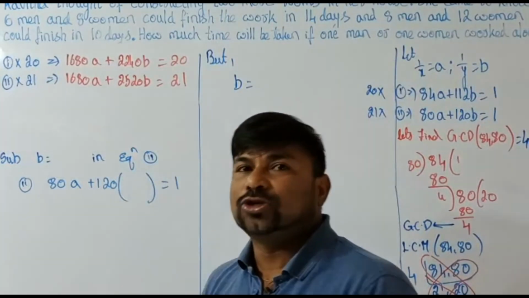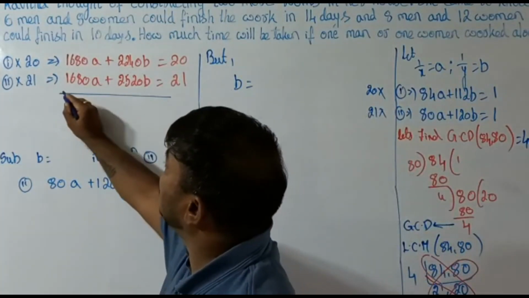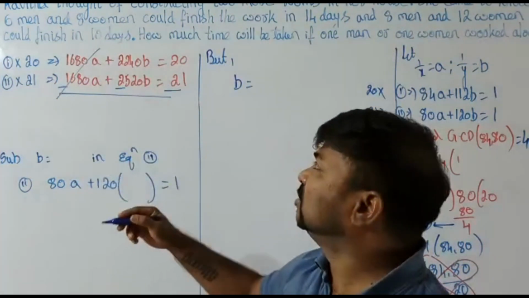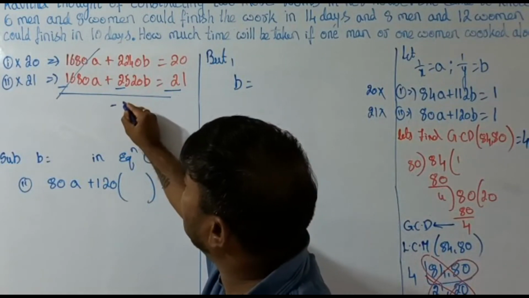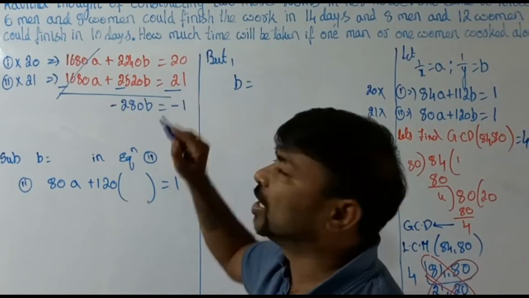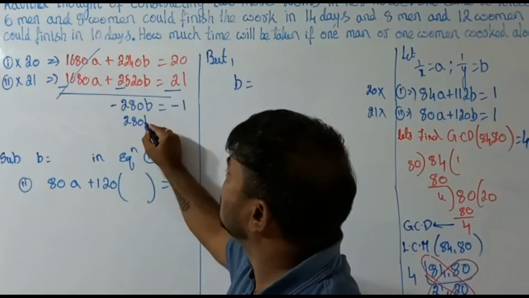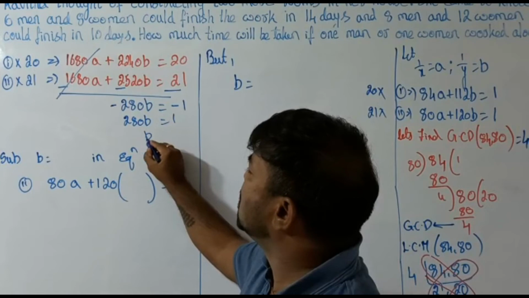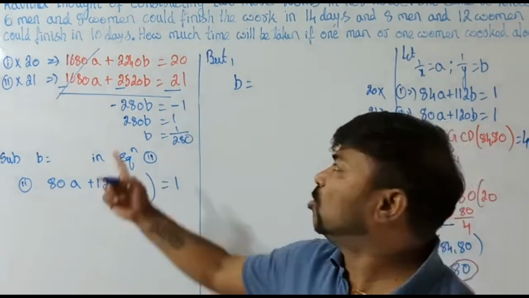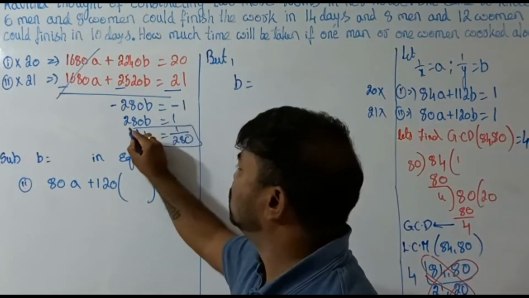Now, to eliminate using the elimination method, obviously we change the signs. We change the signs here. This gets cancelled, and if you check it out, it's minus 280b equals minus 1. We have multiplied with minus 1 on both sides. Now it is nothing but 280b equals 1, and b equals 1 by 280. Now we got the value of b.